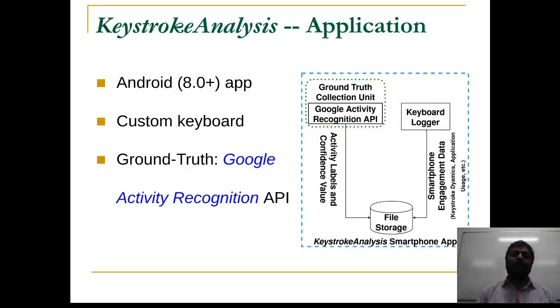The experimental apparatus is an Android application with a custom keyboard and a ground truth collection unit. This ground truth collection unit uses the Google Activity Recognition API for collecting activity levels. On the other hand, the custom keyboard has an inbuilt keyboard logger to collect the smartphone engagement data. All this data, including the ground truth, is dumped into a file storage which is then periodically uploaded by the smartphone app to a remote server.